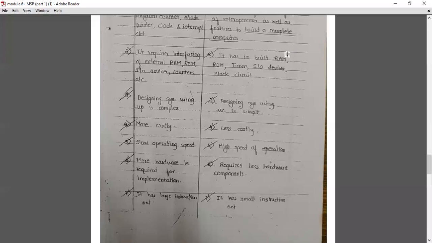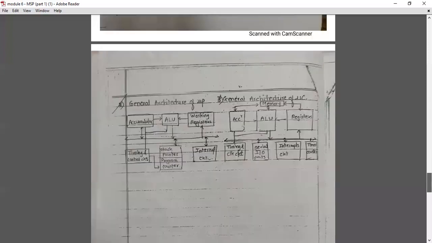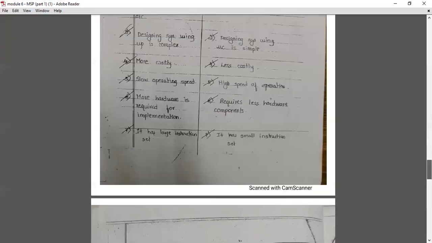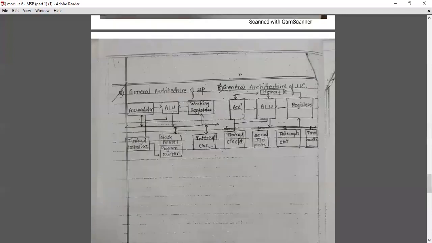Next page. With respect to the architecture, we will study the architecture of the microprocessor and microcontroller.